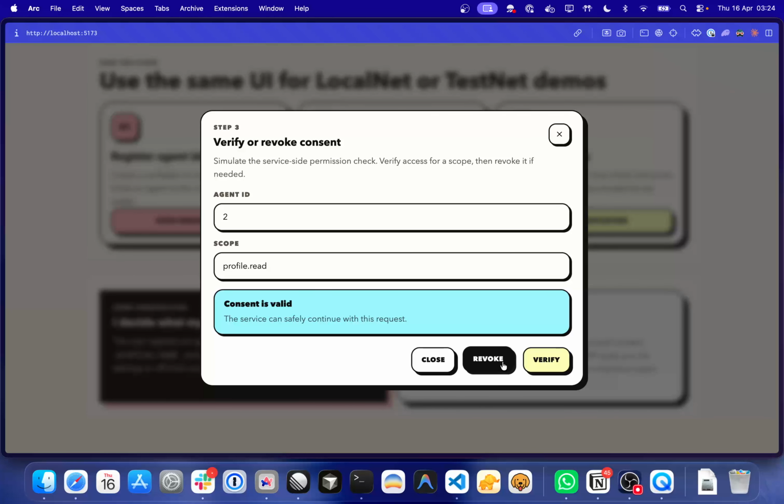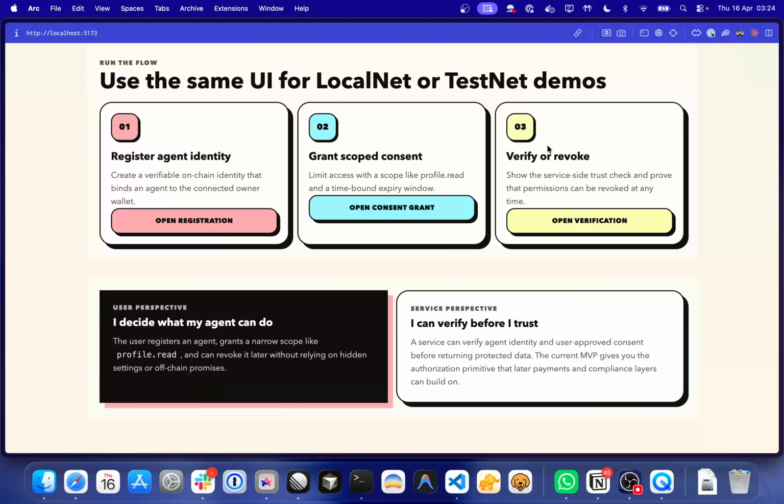So I can also revoke it on my mobile wallet. This allows developers to actually revoke consent. As you can see, the consent is no longer valid.